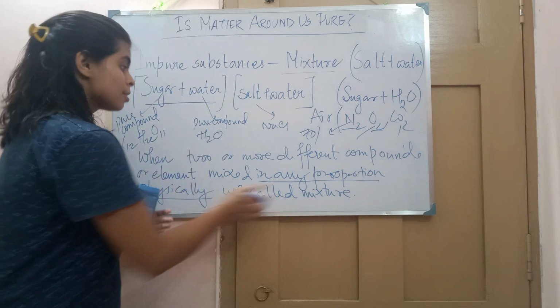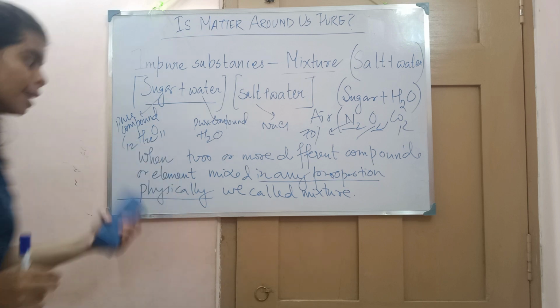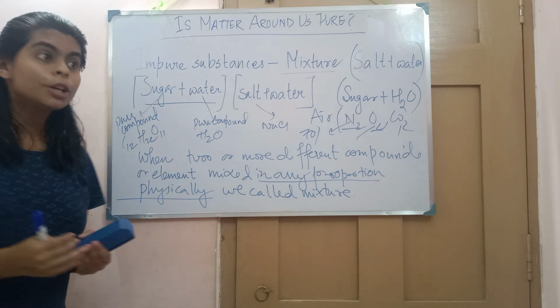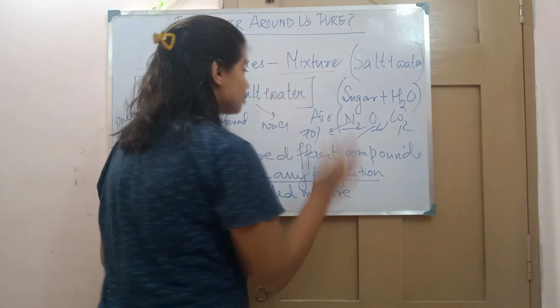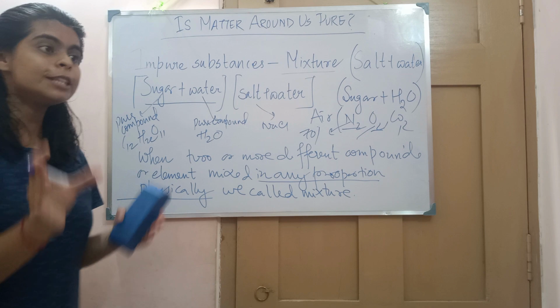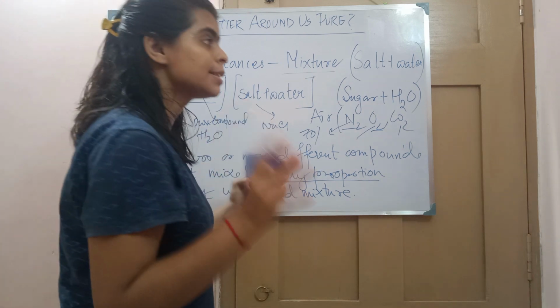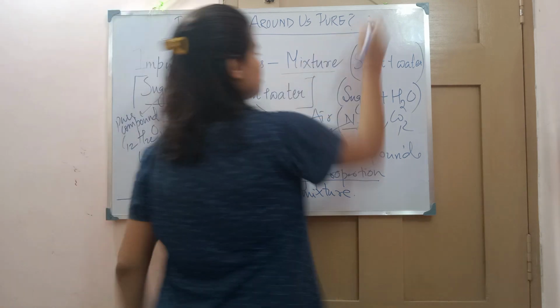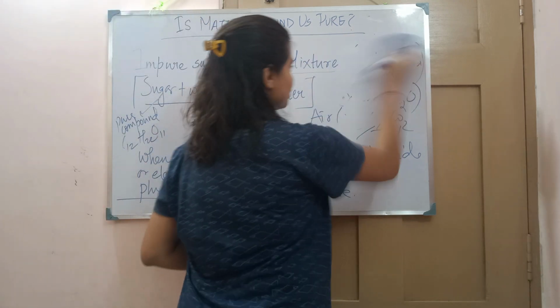So in a mixture, the proportions are not fixed and they are mixed physically. Why am I saying physical? Because whenever I mention physical and chemical, they are different, they are not the same. Physical means only interaction.